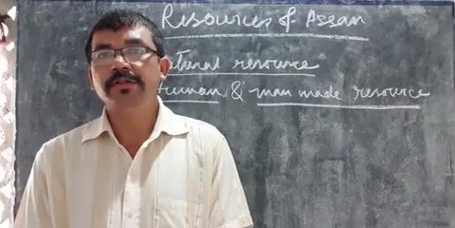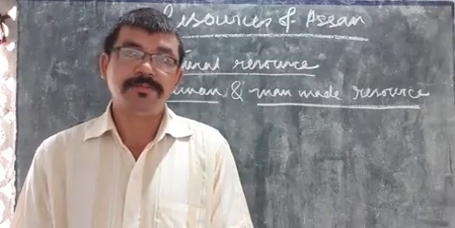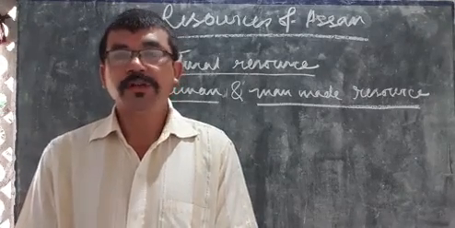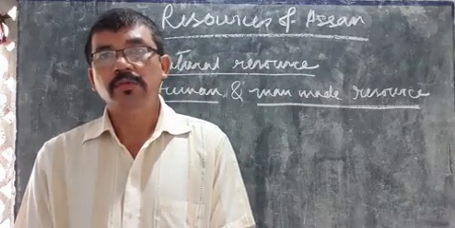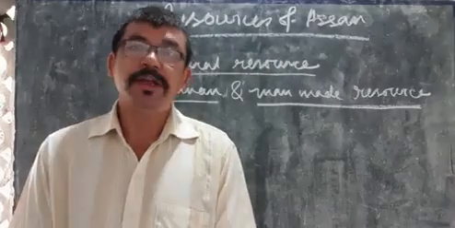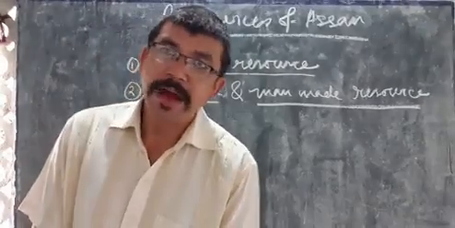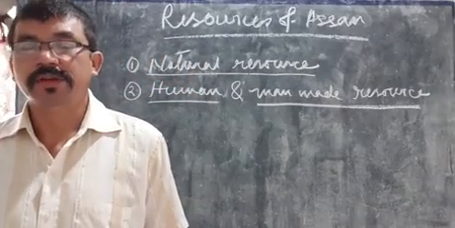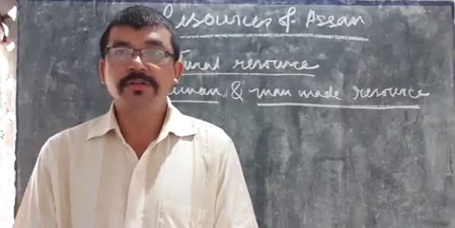Non-renewable resources we cannot renew, like petroleum, diesel, natural gas, etc. Forest resource we can renew; soil resource we can fertilize again. Therefore, they are renewable resources. Okay? Biotic resource, abiotic resource. These are also found in our state.